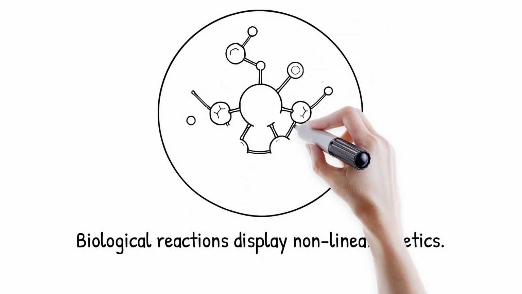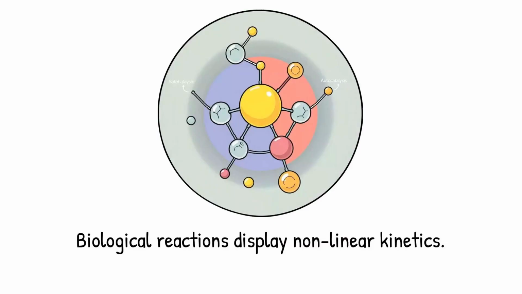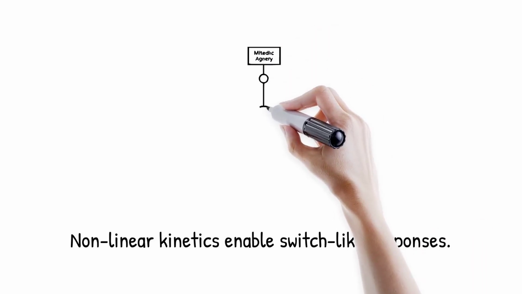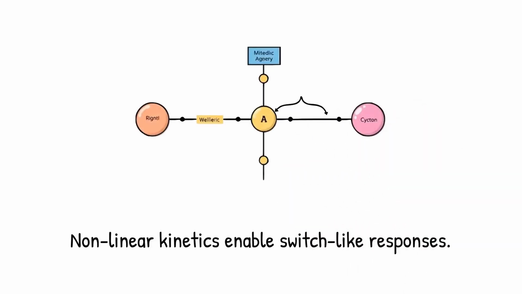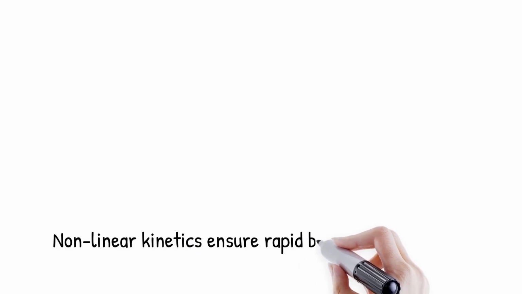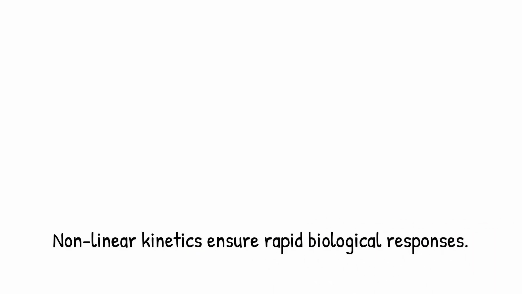Chemical reactions in biology often show nonlinear behavior, especially when feedback or autocatalysis is involved. Enzyme kinetics can exhibit saturation, cooperative binding, or oscillations rather than smooth proportionality. These effects allow small fluctuations in molecular concentration to trigger sharp transitions in reaction rates, creating switch-like responses. In metabolic pathways, such nonlinearities are crucial for regulating energy flow, preventing futile cycles, and coordinating multiple processes simultaneously.